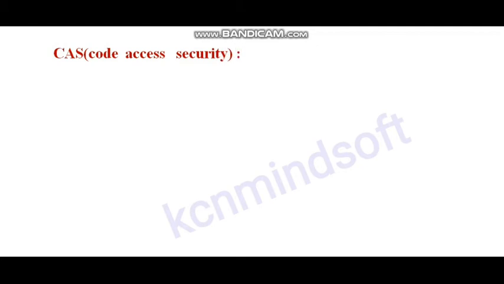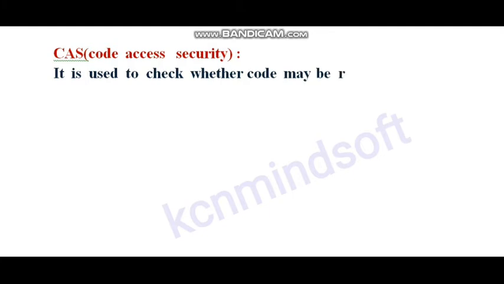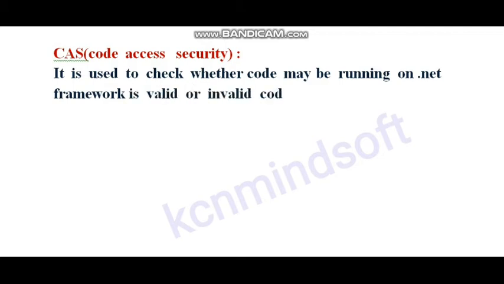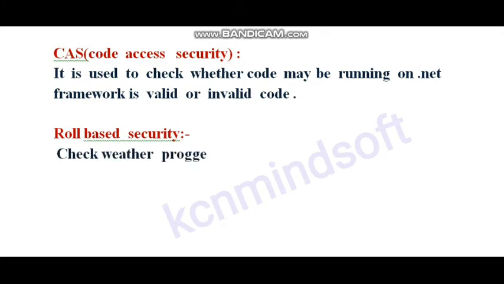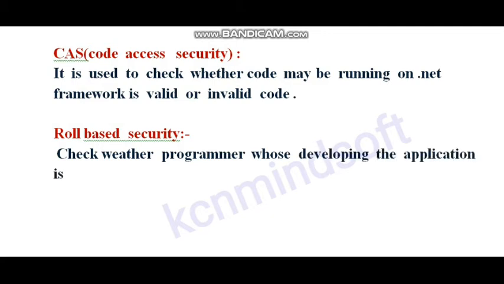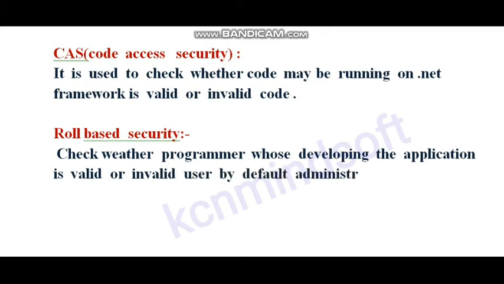What is CAS? Code Access Security. It is used to check whether the code running on the .NET framework is valid code or invalid code. What is role based security? RBS. It will check whether the programmer who is developing the application is a valid or invalid user. By default, administrator has the permission to develop the application.